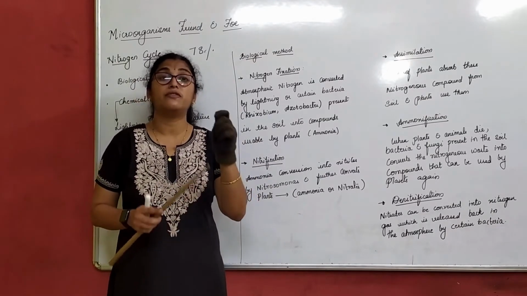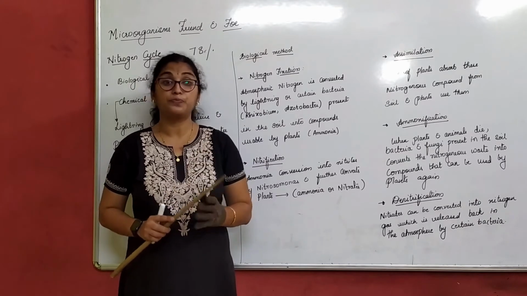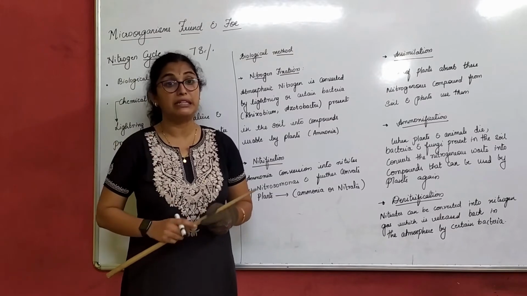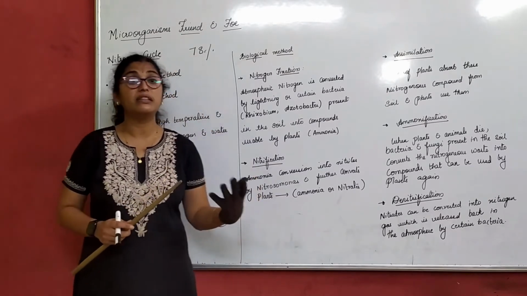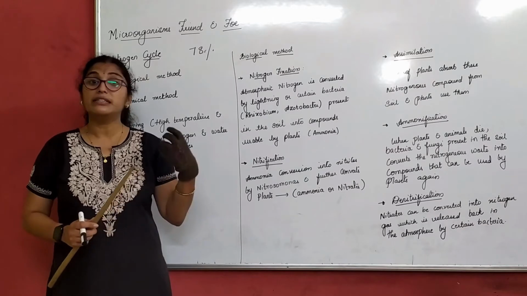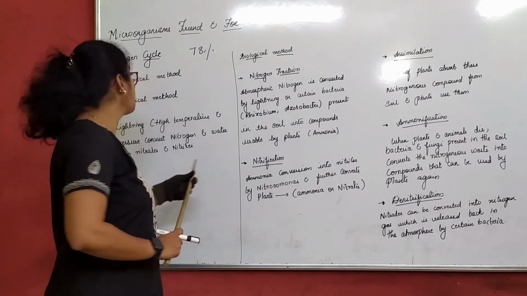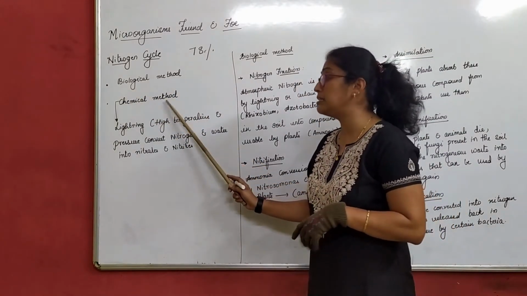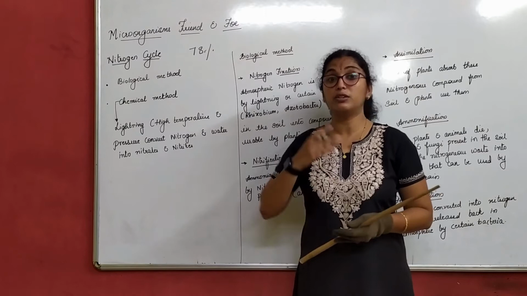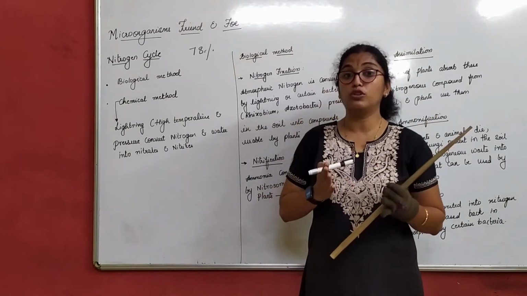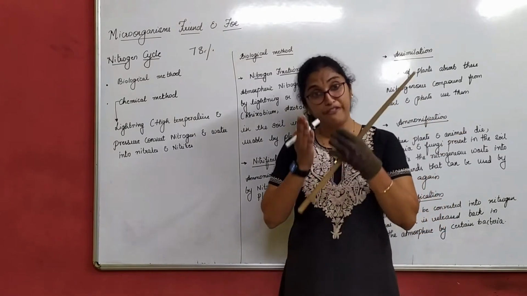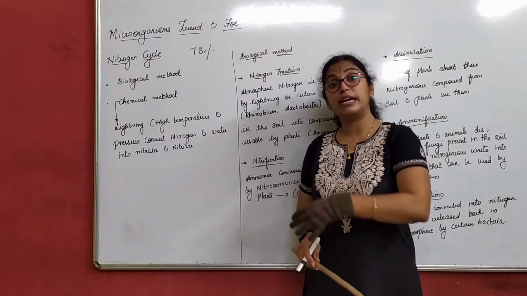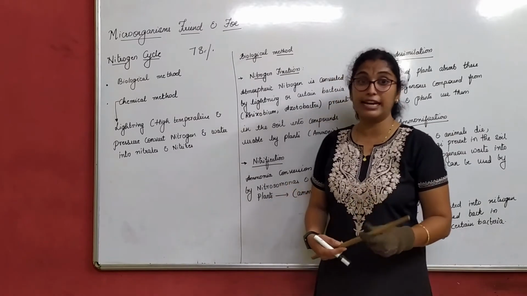But nitrogen is very important in plants for their survival and for a better yield. Now how is this nitrogen consumed by plants? It is taken by plants in 2 ways. One is by the biological method and another is by the chemical method. These are the 2 methods by which nitrogen is fixed in the atmosphere, so that plants can make use of this nitrogen.